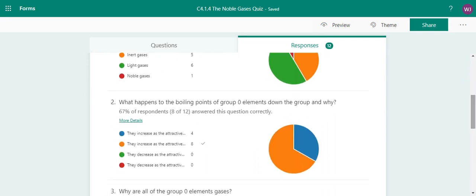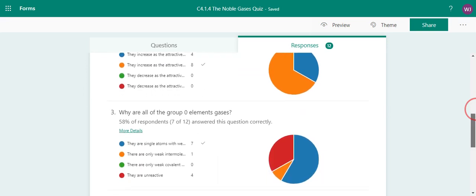Right, question 2. What happens to the boiling points of group 0 elements as you go down the group, and why? Everybody managed to spot correctly that the boiling point increases as you go down the group, but the difference is that one of these answers talks about attractive forces between atoms and one talks about them between molecules. Now in group 7, they were between molecules because they're all diatomic, so they're like Br2, Cl2. But group 0, they're all individual atoms. So the correct answer here has to be talking about attractive forces between the atoms. So it's the second one there.